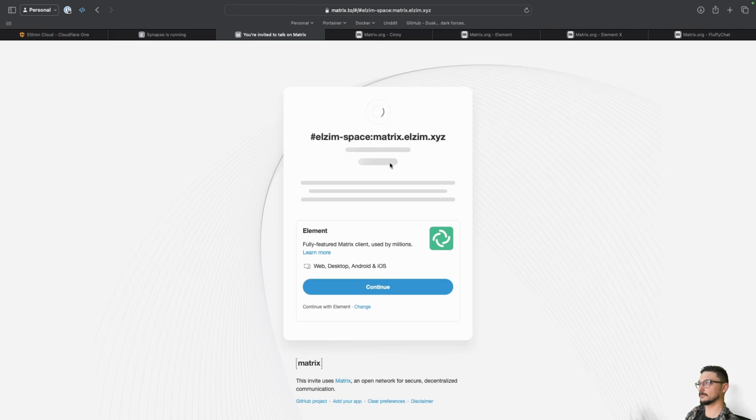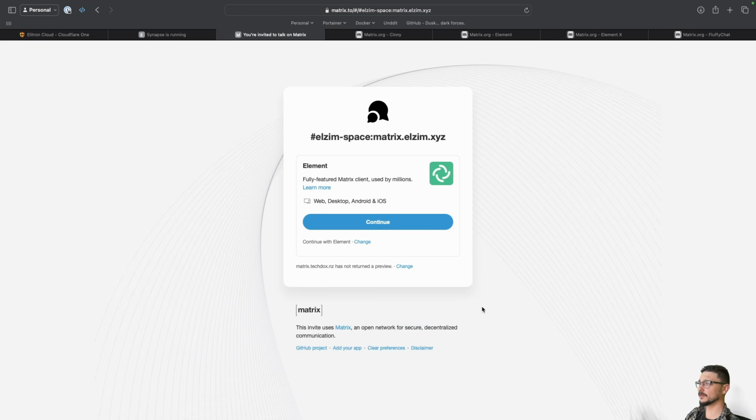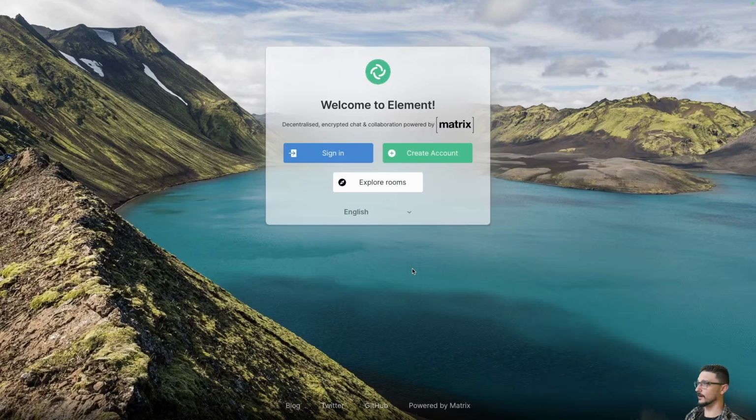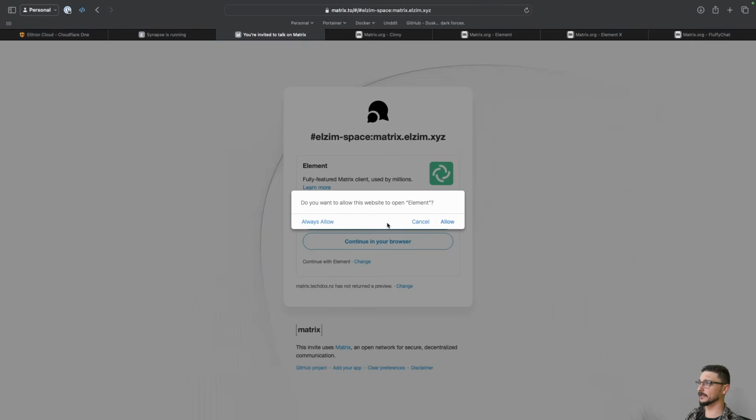Hey, look, you're going to open up Element. I've already got Element installed. If you had something else, you could use that to open it, and we'll hit continue. But before we do that, let me just log out first. Right, so I've just signed out. We'll hit continue here. And there we go.